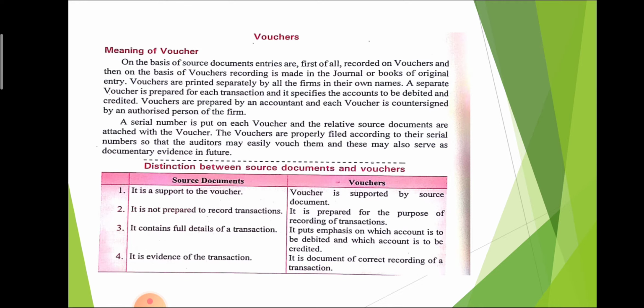Third, a source document contains full details of the transaction, and a voucher contains details in short form. A source document is the evidence of the transaction, and vouchers are documents of correct recording of a transaction.